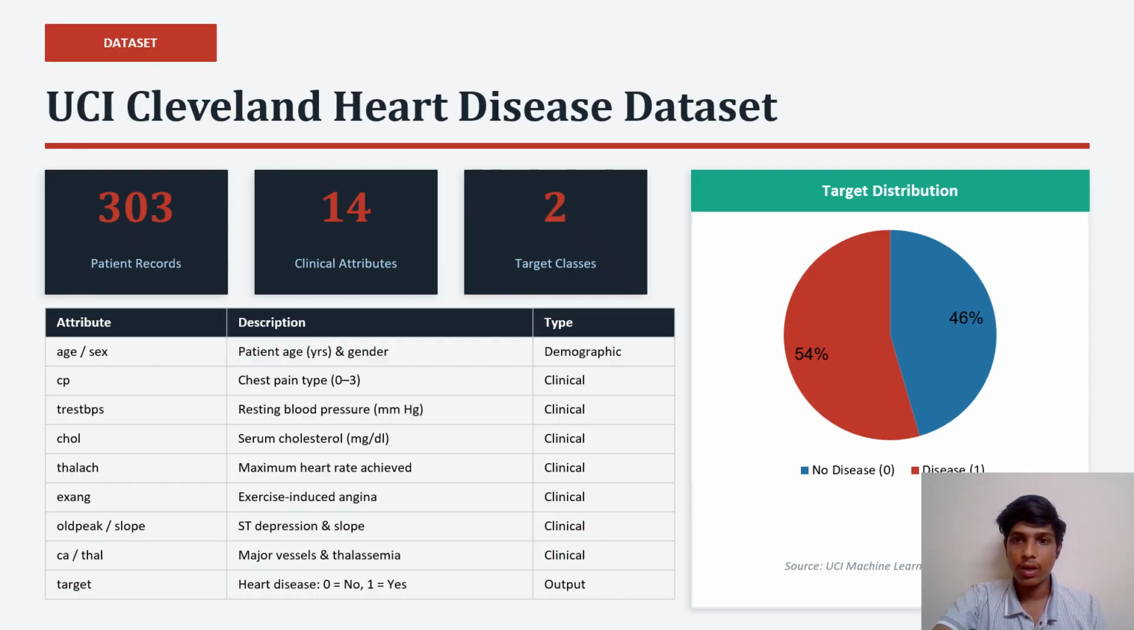For this project, I used the UCI Cleveland Heart Disease dataset. It contains 303 patient records and 14 important medical features such as age, chest pain, blood pressure, and cholesterol. The target variable has two classes. 0 means no heart disease and 1 means presence of heart disease. This dataset is widely used for research in medical machine learning.